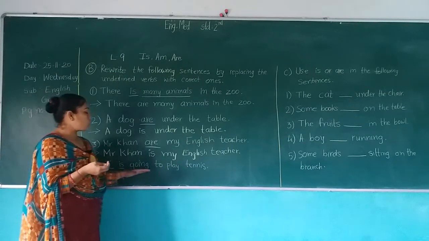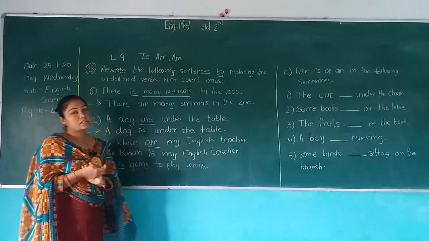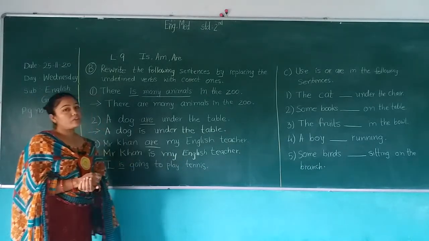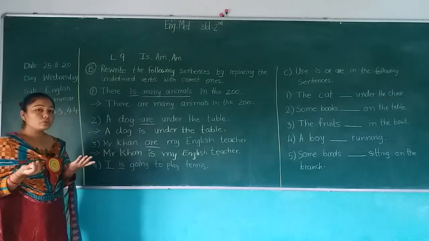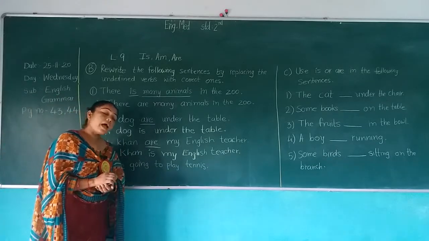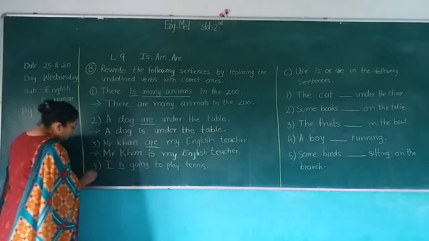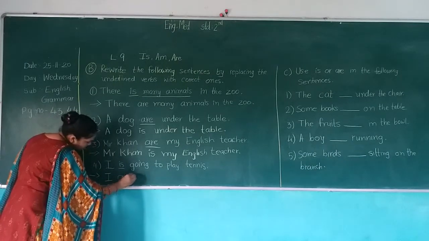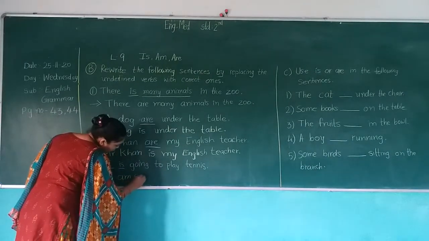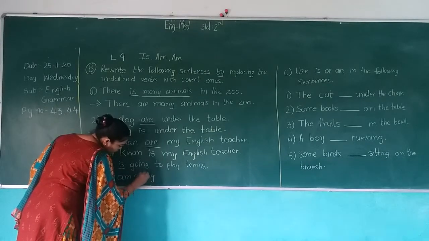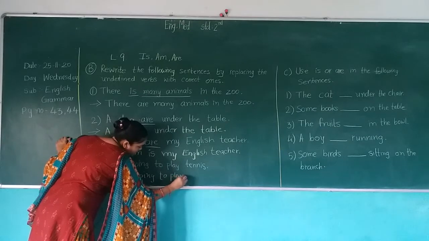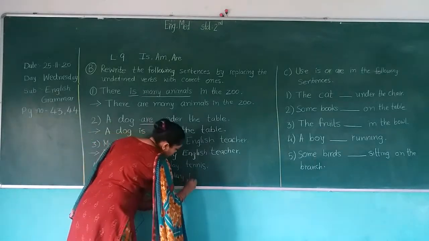I is going to play tennis. When we talk about I, what do we use? Am. So, what do we write here? I am going to play tennis.